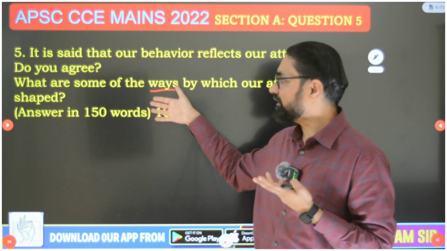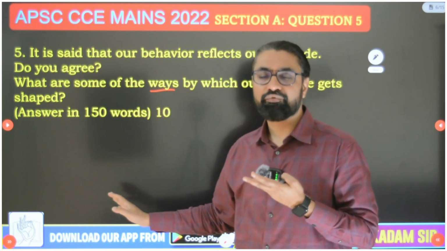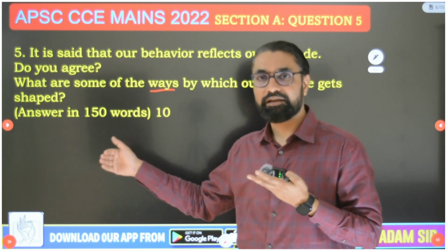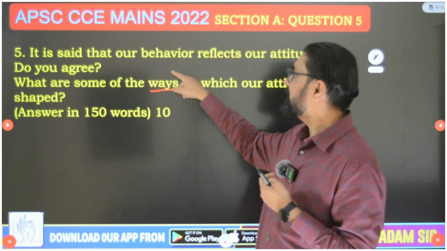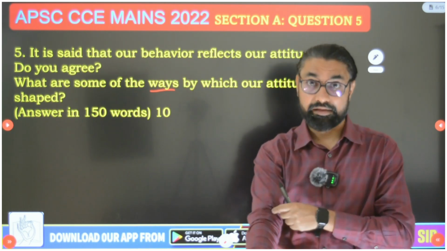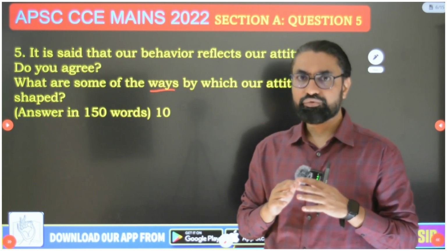As an introduction, what are some ways in which attitude gets shaped? You write 13-14 pointers on how they get shaped. Then go to the question: it is said that our behavior reflects our attitude. Do you agree? Okay.